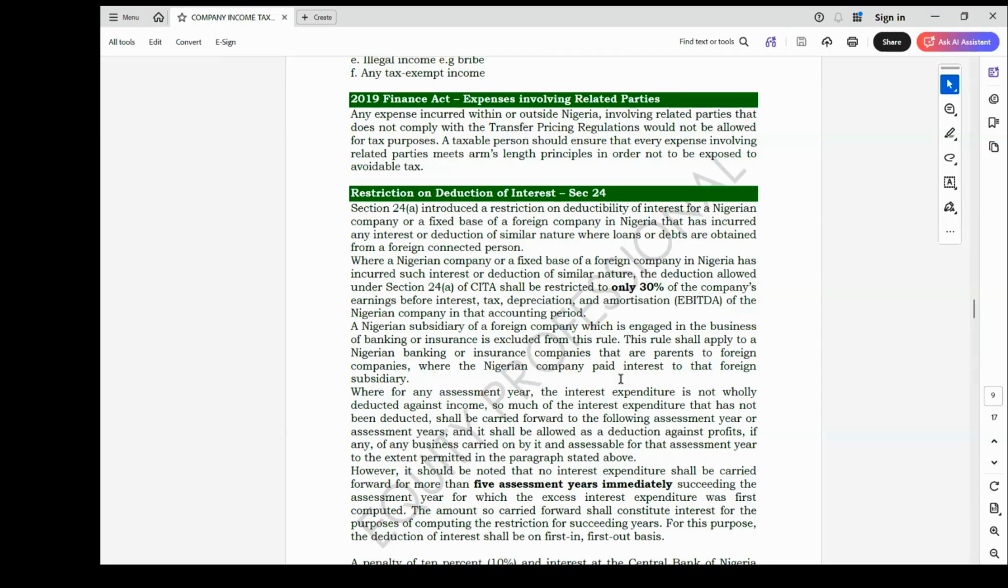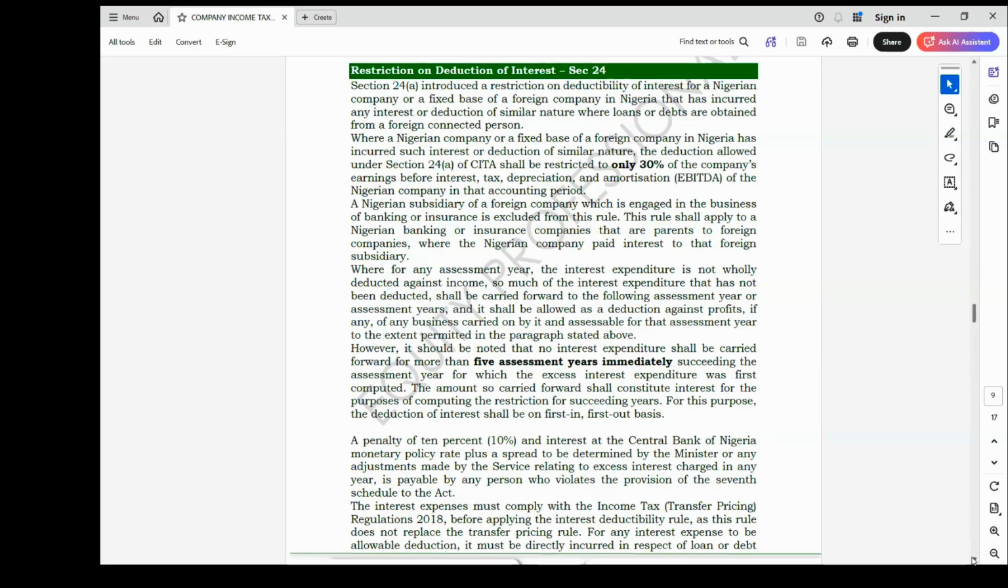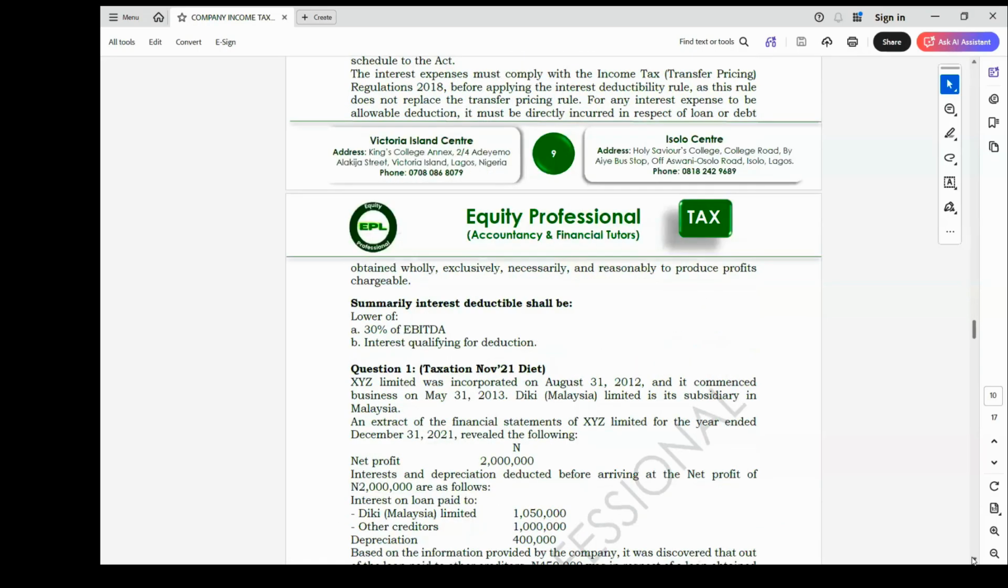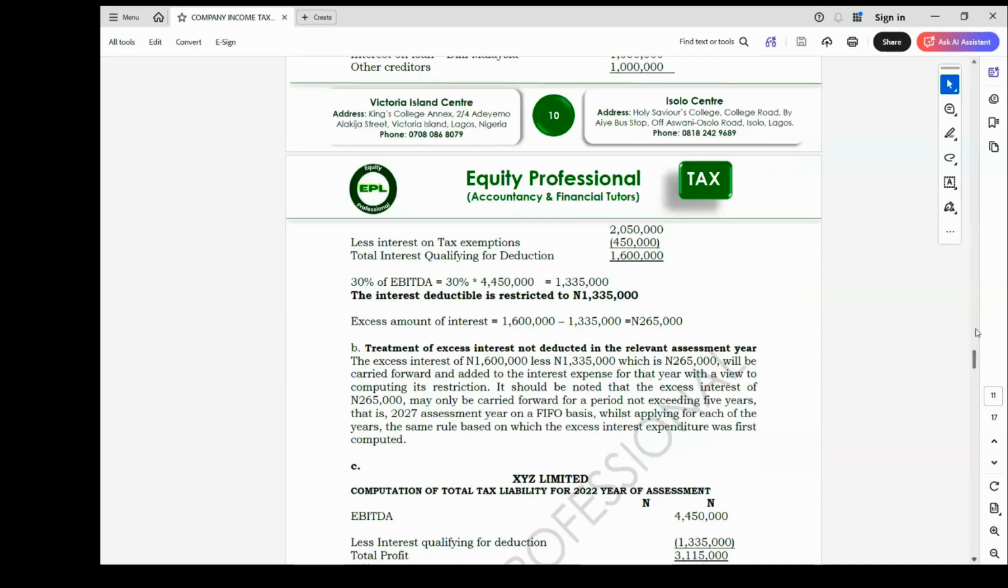But apart from that, any form of related or connected activity between a parent company and a subsidiary will be subject to this principle of interest deductible. Failure to apply this principle is an offense which is punishable by the relevant tax authority with a penalty of 10% and interest at the prevailing CBN monetary policy rate, which is applicable to the taxpayer.